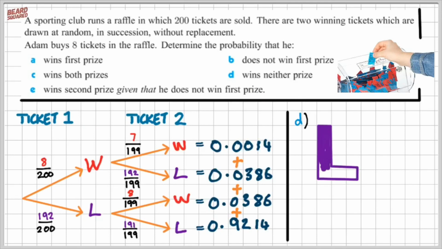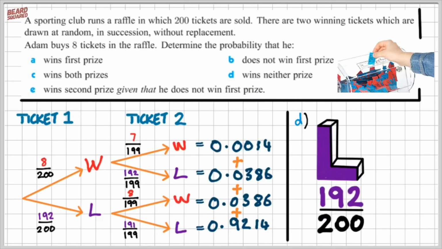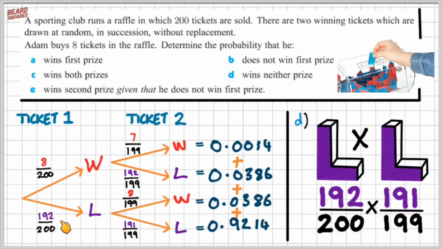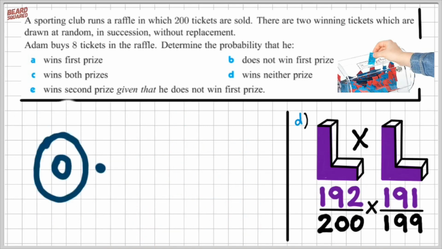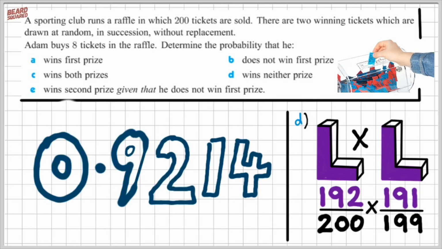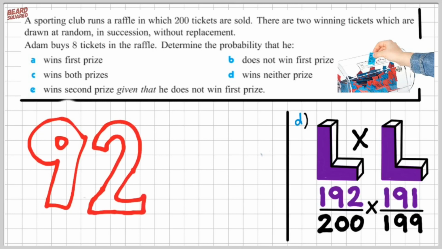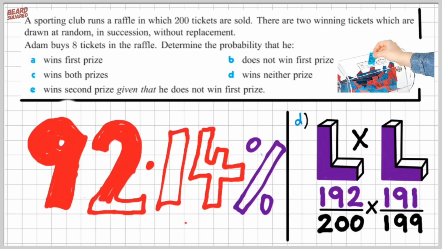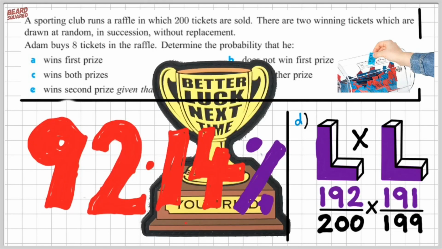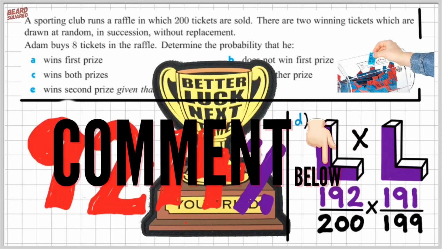So essentially, Adam's going to get a big fat L followed by another big fat L. So if you find out that probability, it's 192 divided by 200 times 191 divided by 199. That gives us a total probability of 0.9214, or I can write that down as a percentage, which is 92.14%. So what we're saying is that Adam has a 92% failure rate for this raffle. Comment in the section below, would you even bother doing a raffle if you had a 92% failure rate?